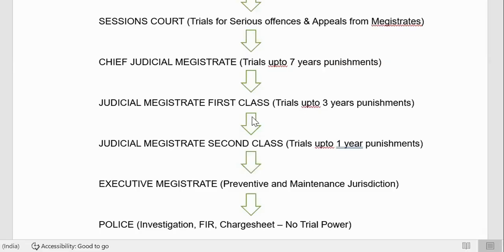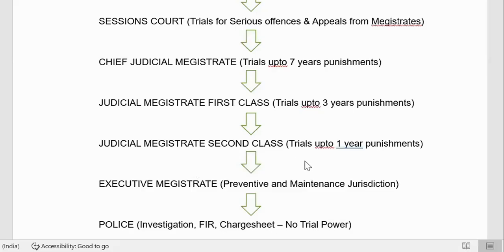Okay, when the case is brought to the Judicial Magistrate first class, if it is more than 7 years, then he will transfer it to Sessions Court. If it is less than 7 years but more than 3 years, then it will go to the Chief Judicial Magistrate. Judicial Magistrate first class can only give punishments up to 3 years.